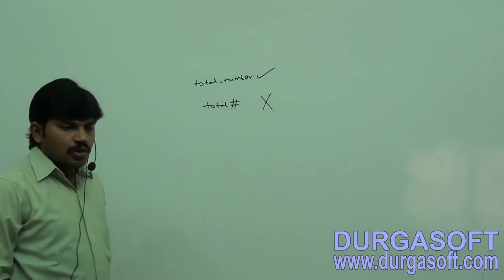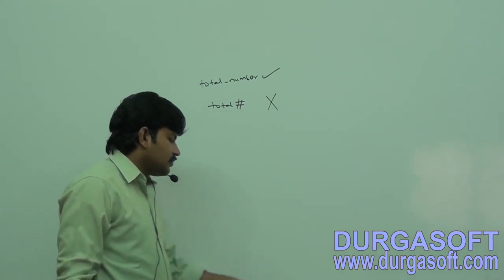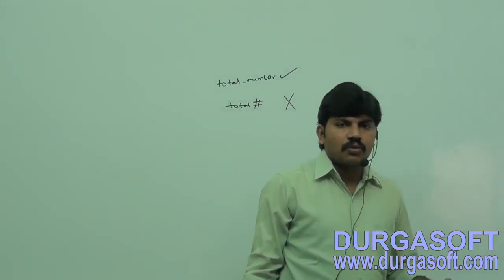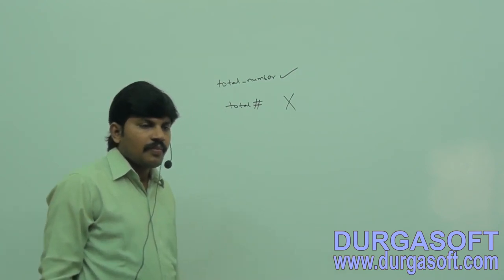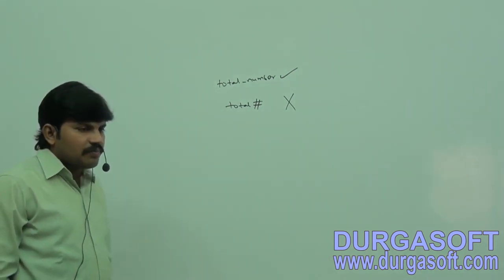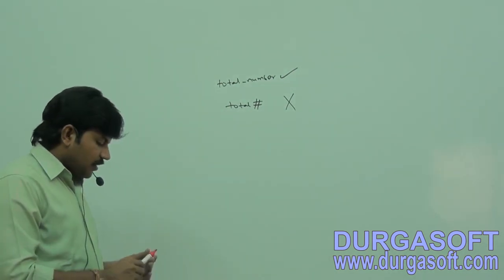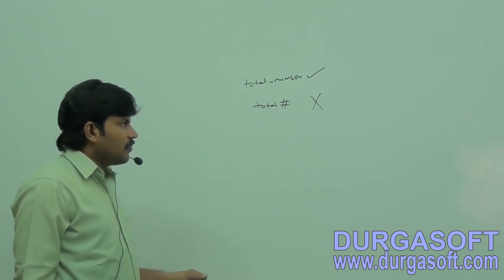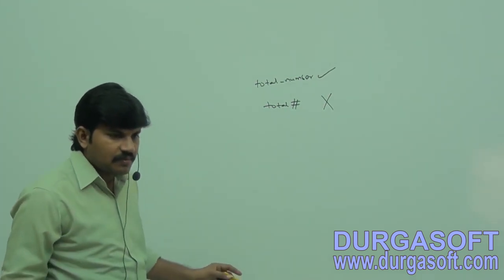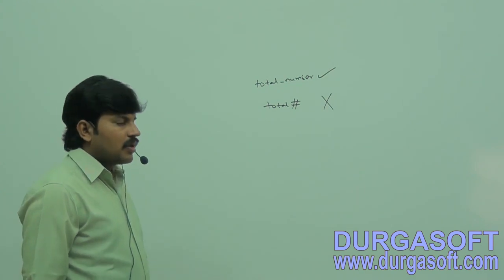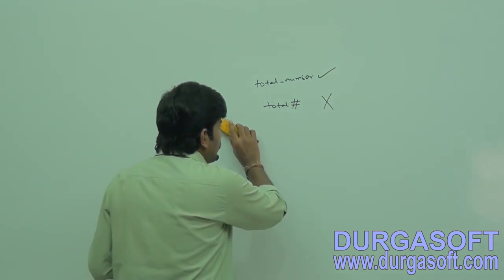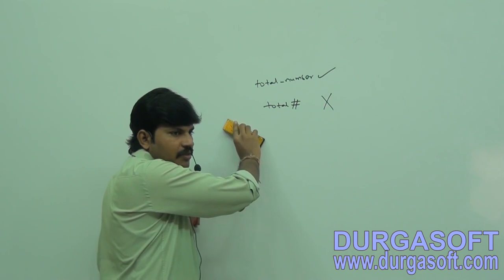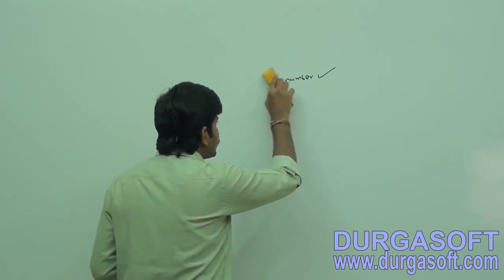Example, total underscore number, next total hash symbol. The first one is valid, but the second one is invalid, right?